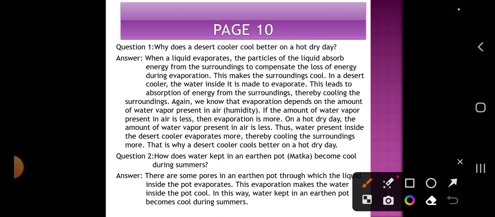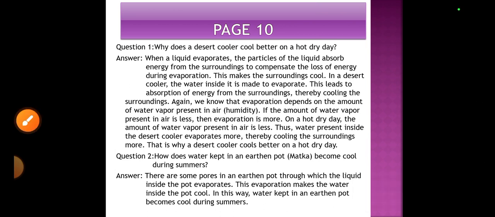Question 2. How does water kept in an earthen pot become cool during summer? See, there are some pores in the earthen pot. Earthen pot means matka, which is used in the summer. So there are some pores in the earthen pot through which the liquid inside the pot evaporates. This evaporation makes the water inside the pot cool. In this way, water kept in the earthen pot becomes cool during summer.